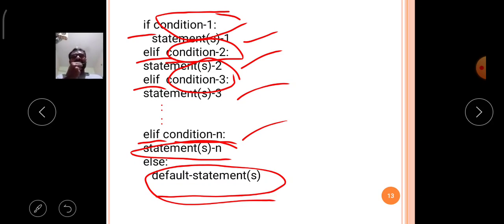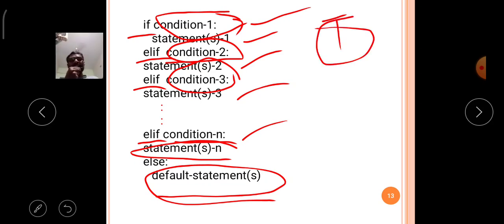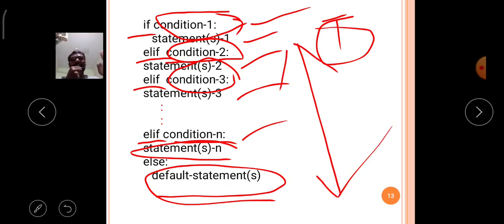First, the if elif statement verifies condition number 1. If condition number 1 is true, it simply omits all the following n minus 1 levels. Only if the given condition is false does it come to the lower levels of the elif conditions.